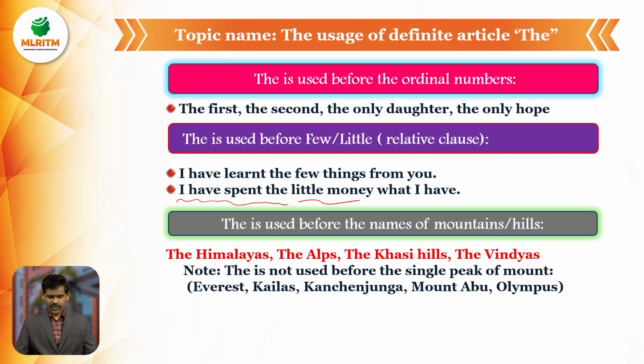Please remember, whenever we get the word Everest in our sentence, we do not use any article. The reason is Everest is a single peak of a mount, a part of the Himalayas. We use the article before the Himalayas, but Everest, no article. Kailas, Kanchenjunga, Mount Abu, Olympus: we don't use any article before the single peak of a mount.